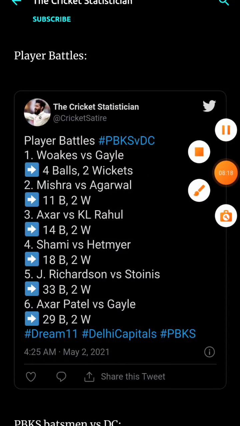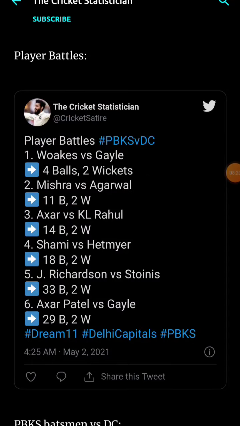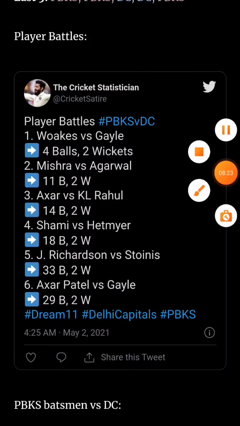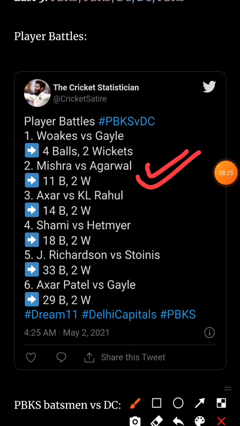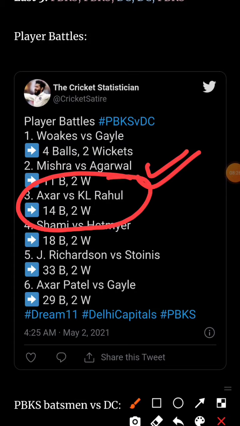Mishra, he has troubled Agarwal. He took 2 wickets in just 11 balls against Agarwal. Now who can stop KL Rahul? This bowler Akshar Patel. He can stop KL Rahul. Why? I will give you 2 main reasons. First, Akshar Patel. It is his home ground. He knows this ground very well. And second most important thing is that Akshar Patel is a spinner.